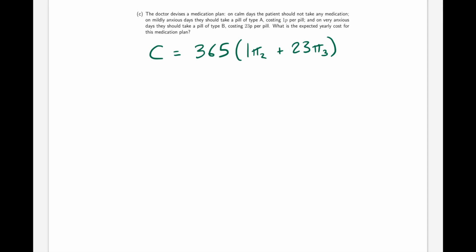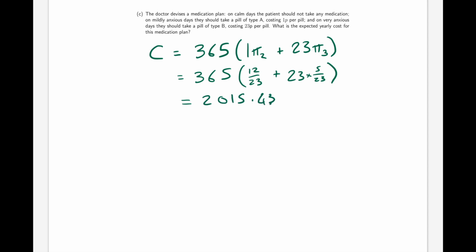We now know what pi 2 and pi 3 is. This is going to be 365 times 1 times 12 over 23 plus 23 times 5 over 23, which is going to give me 2015.43, and this was in pence, so therefore that is going to be equal to £20.15.